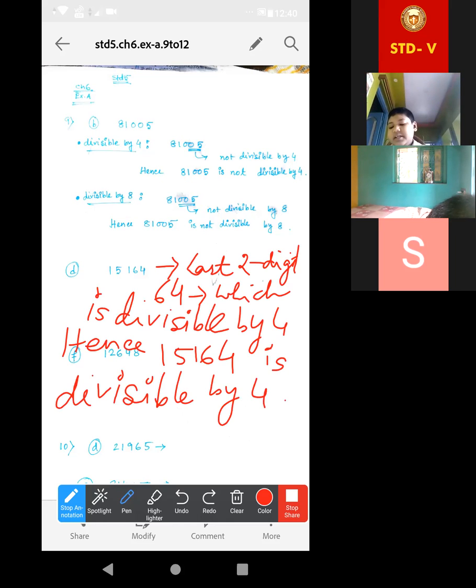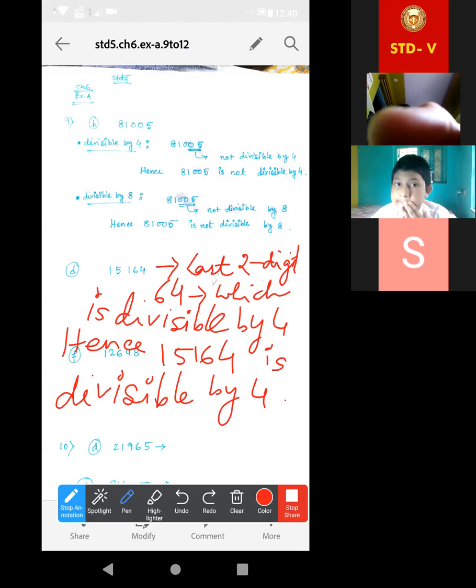But ma'am, I have written in another way. Ma'am, can I tell? The meaning must be the same, okay? Yes, ma'am, meaning is the same. But I have done, at first, with 4, then 8. Then I have written that hence the number 15,164 is divisible by 4, but not by 8. Not by 8. Okay.